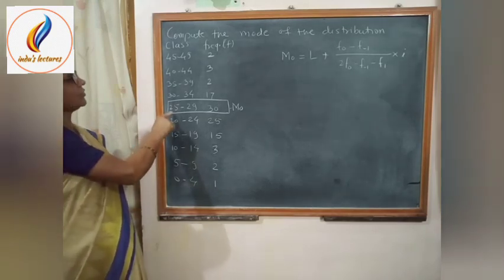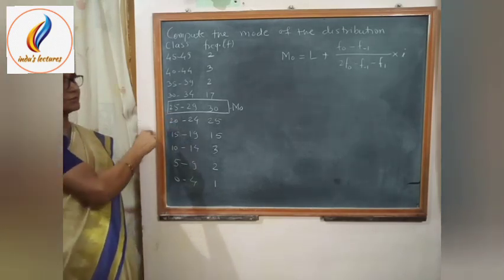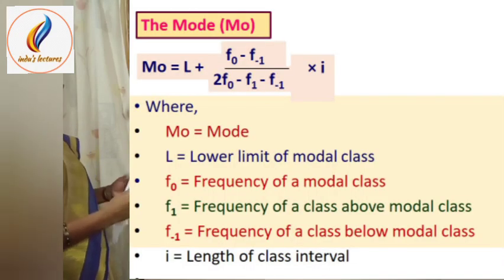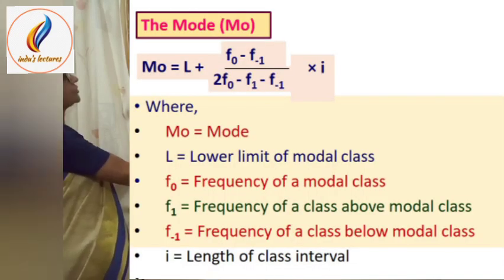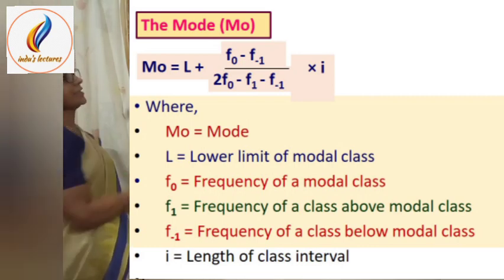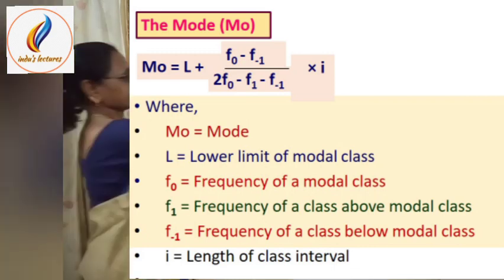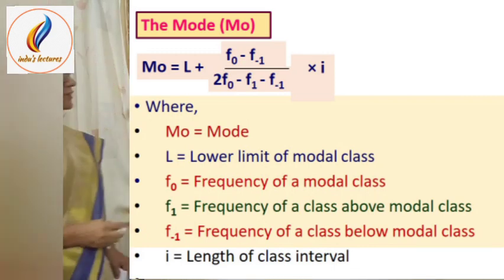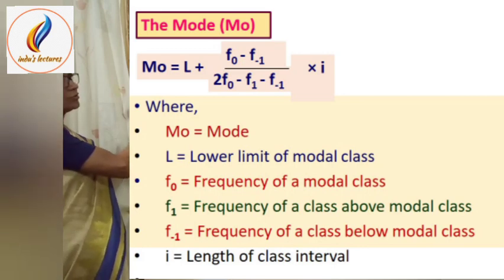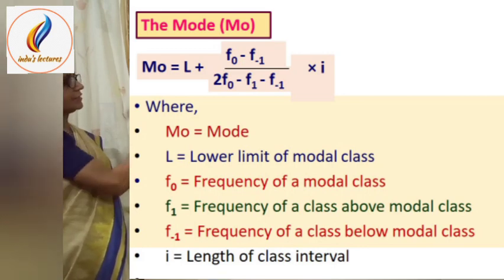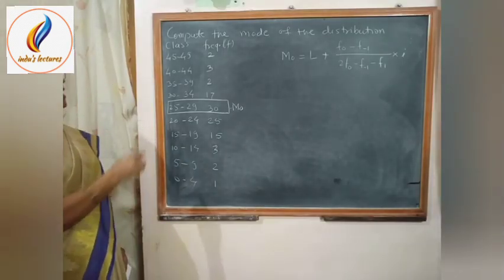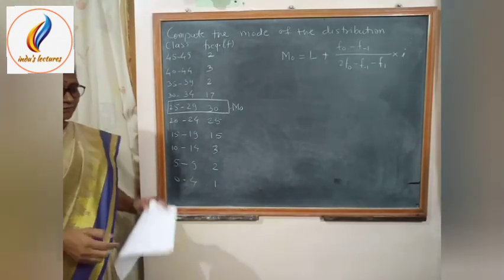L is the lower limit of the modal class. Then f0 is the frequency of the modal class, which is 30. Then f minus 1 is the frequency of the class interval below the modal class. Then f1 is the frequency of the class interval above the modal class.